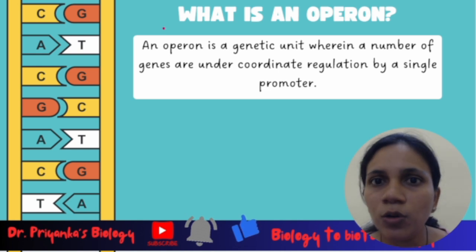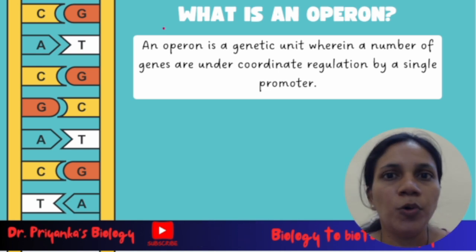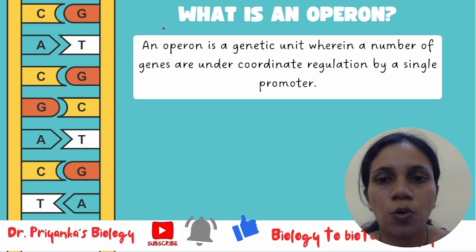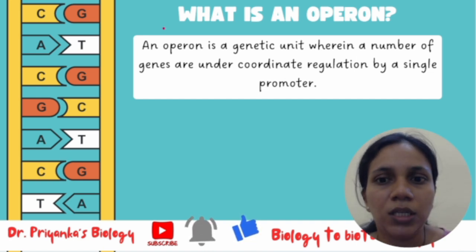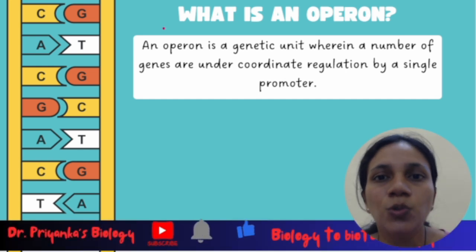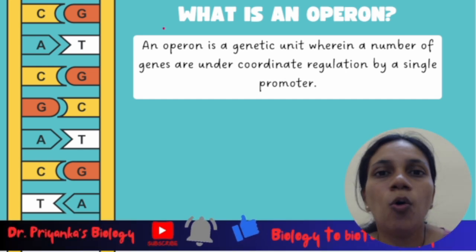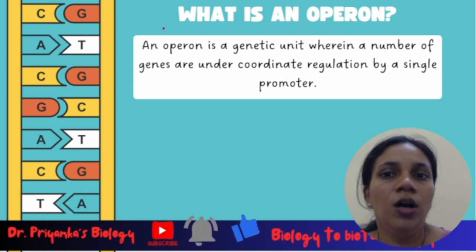If the engine is not working, your other components are of no use. So all these things are under the control of the engine. When the car is working together as a single unit, it is the operon, and your engine is going to be the promoter. So this is the definition of your operon.